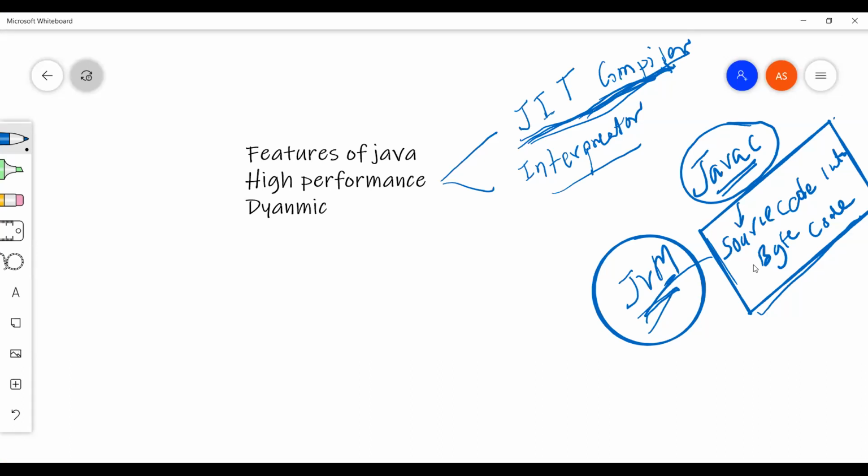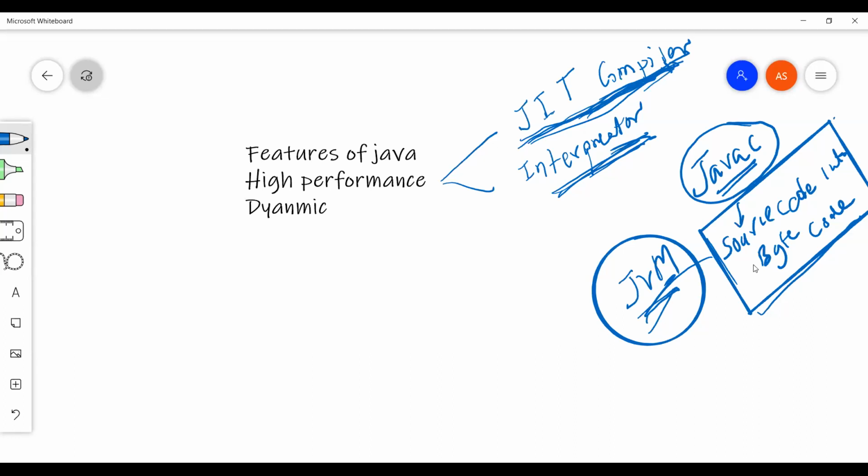We know the compiler is responsible for converting bytecode into machine readable format, and it converts the entire program into machine readable code one time. But the interpreter reads one line and executes that particular line. So the interpreter works line by line and the compiler works with the entire program.